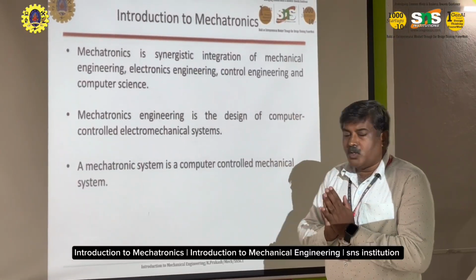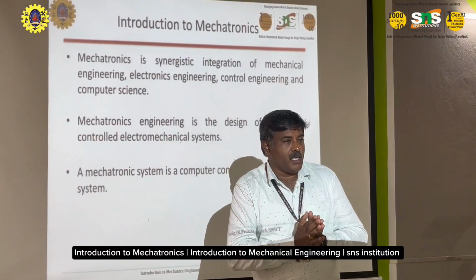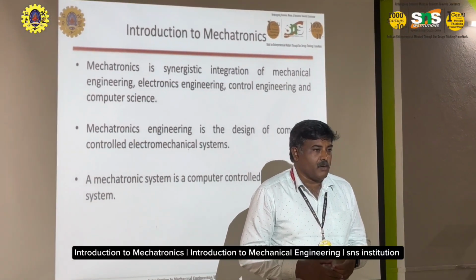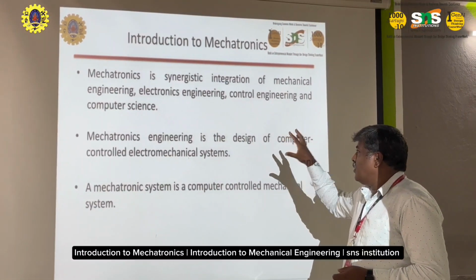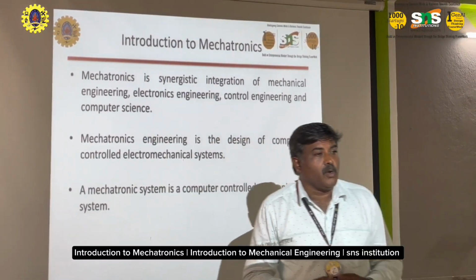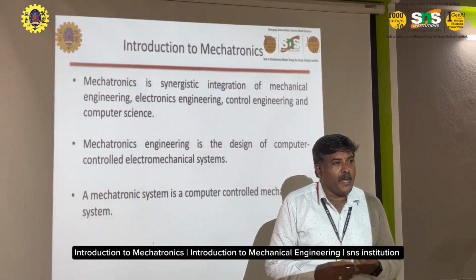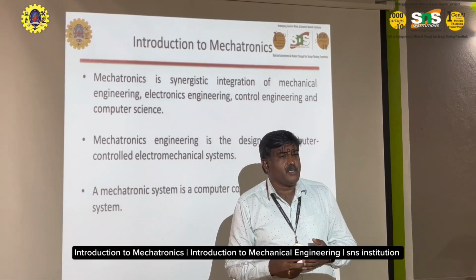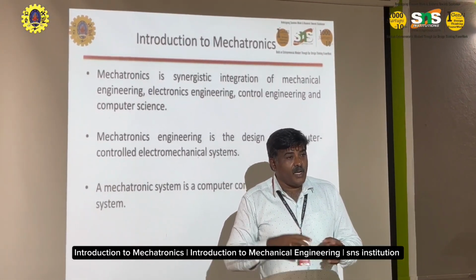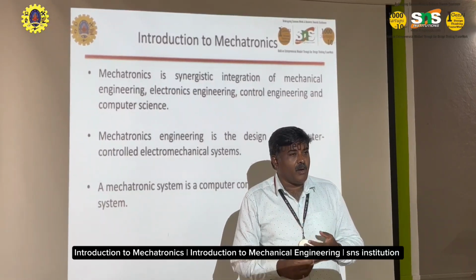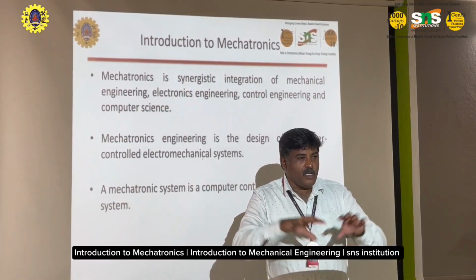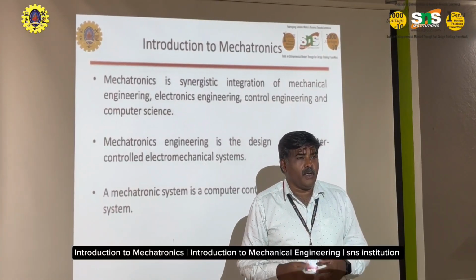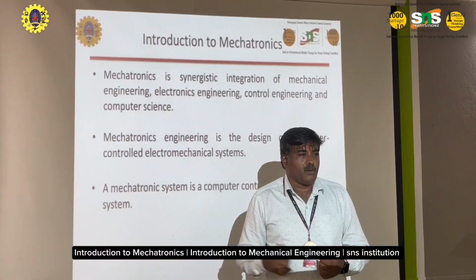So what is mechatronics and what is important in it? Here we are integrating some different cores. Mechanical is the main core, and mechatronics is another important core, where it combines mechanical, electronics, control engineering and also computer science. All these cores are combined together to form a branch called mechatronics engineering.